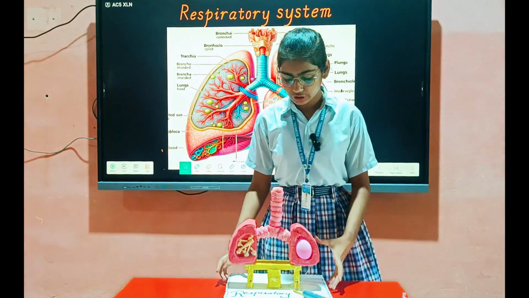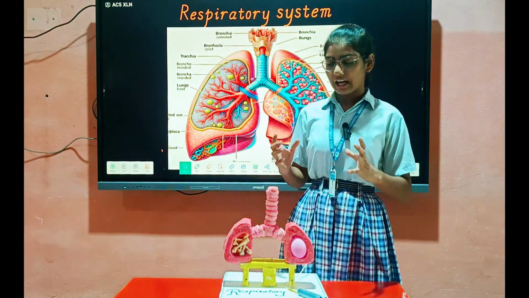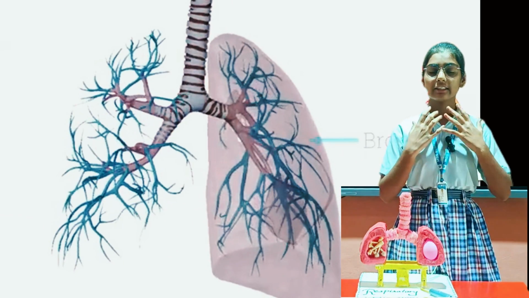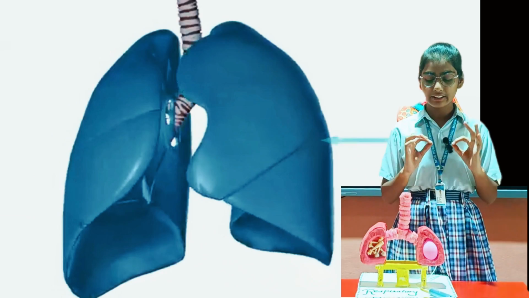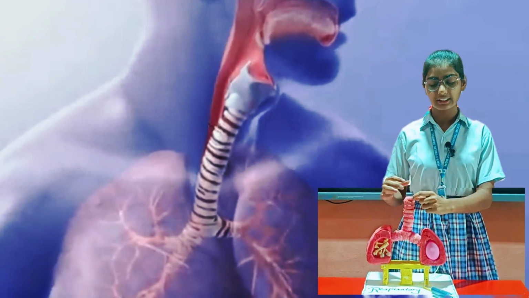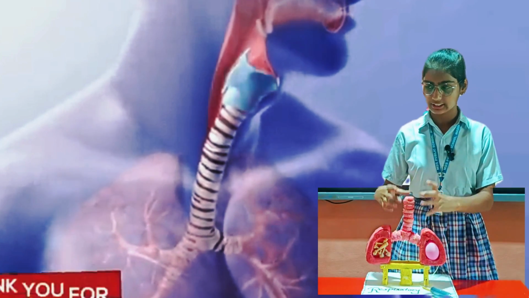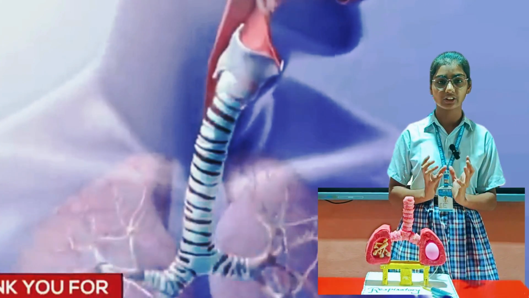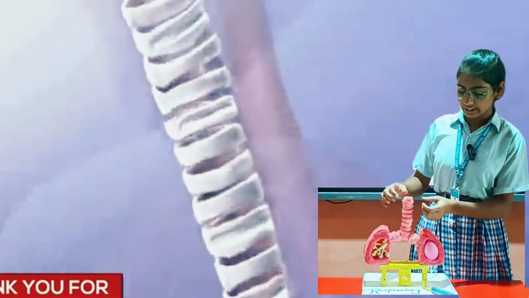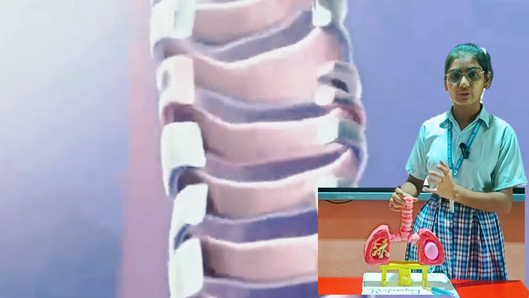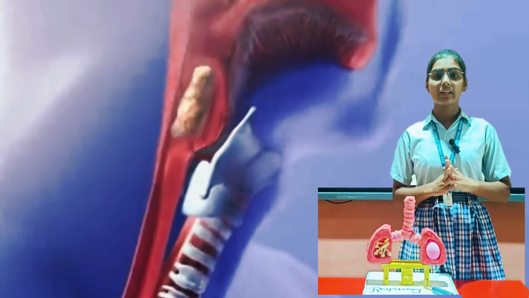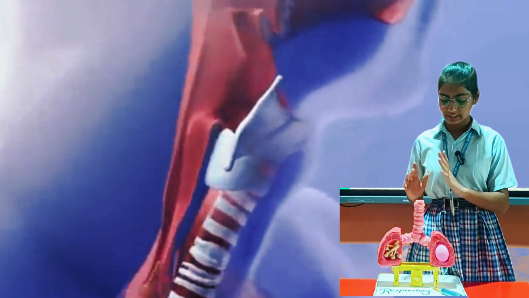So first of all, we should know the structure of this. Our external nostrils are there. After that, there is the nasal cavity, then pharynx, then larynx. After the larynx, the respiratory system starts. This is the trachea, just after the larynx, and the trachea is a hollow, cylindrical structure in which rings of cartilage are present. It is not plain, it has a ring-like structure. Why is this ring-like structure there? It is for preventing the collapsing of the trachea. It is a necessity.